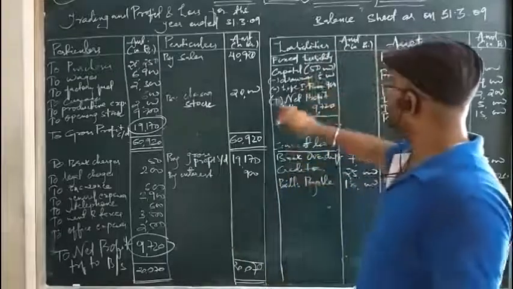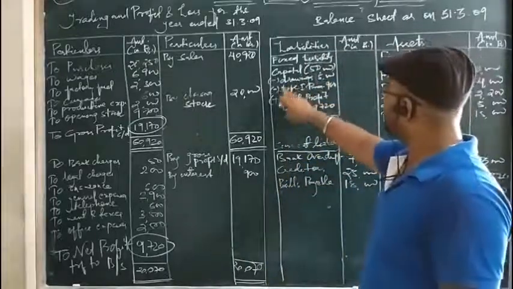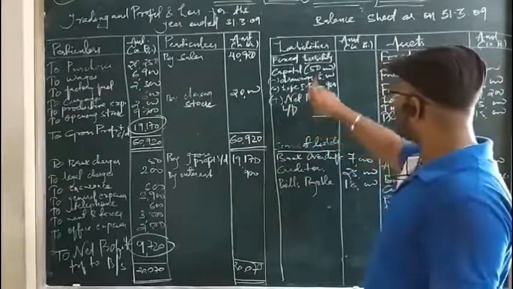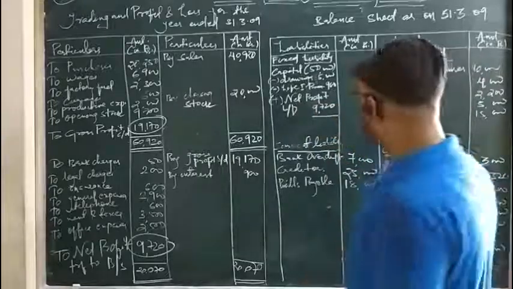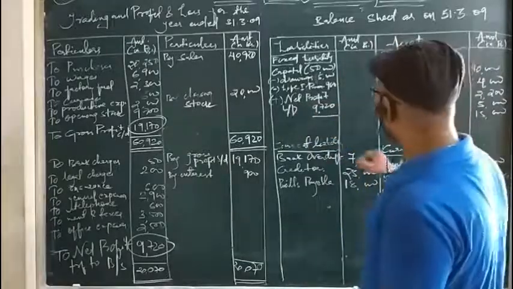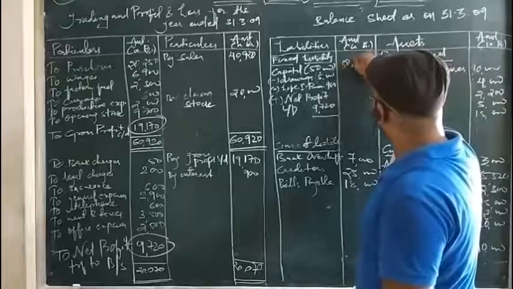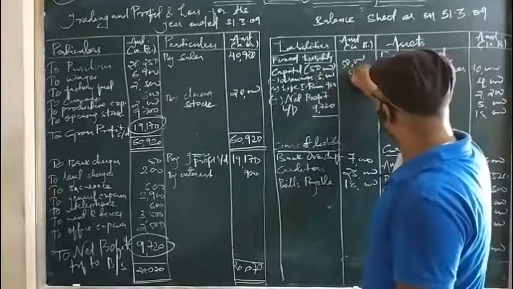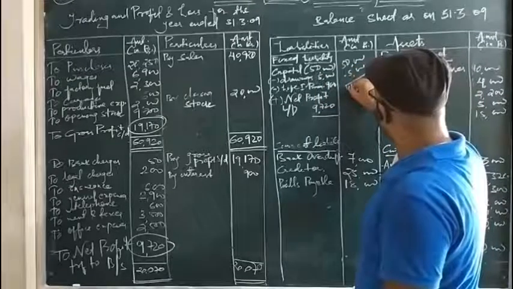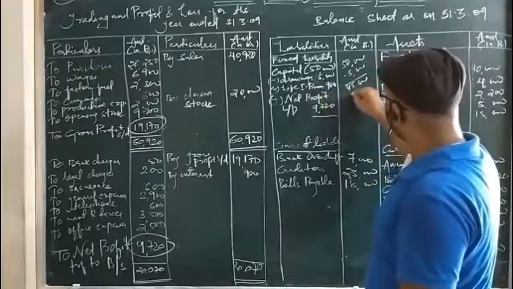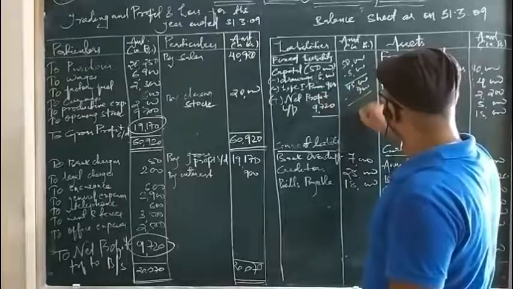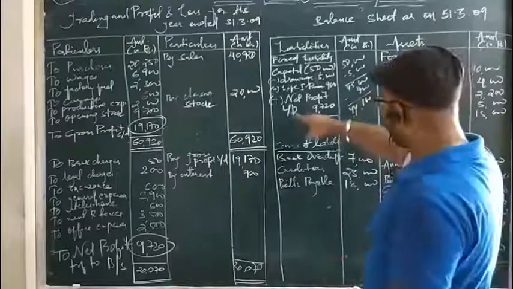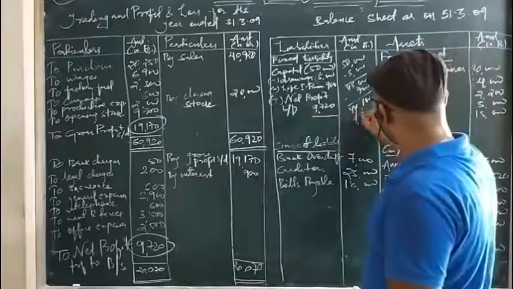So see, capital is 50,000, drawings is 5,000, which is also deducted, and life insurance premium is again deducted, that is 900 rupees. The net profit you have to add to your capital, that is 9,720. So let us check whether we are getting the answer correctly or not. First, we have to subtract the drawings out of 50,000. I am making the rough calculation here. From 50,000 you subtract 5,000, then you get 45,000. Then out of that you again subtract 900, that is the life insurance premium, and you get 44,100.